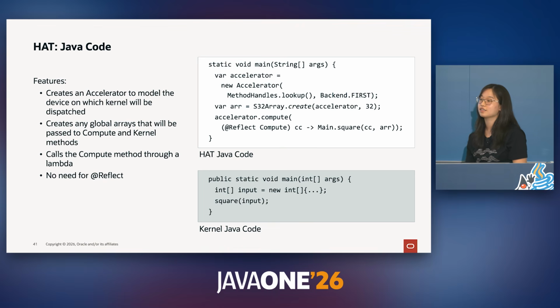Finally, the compute method is called from just regular Java code. Here we also initialize any global arrays that are used inside of the kernel and then pass them to the compute layer. This also creates an accelerator to model what backend we're going to be using and what to dispatch to. If you notice, there's no need to annotate this code with @reflect, since none of this code really needs to be translated into device code.